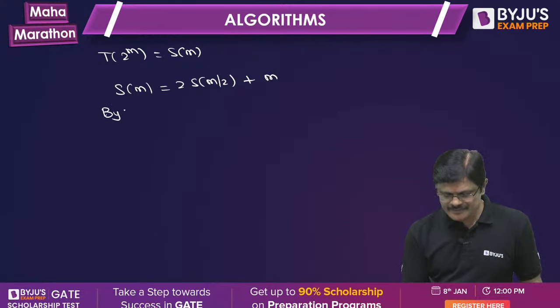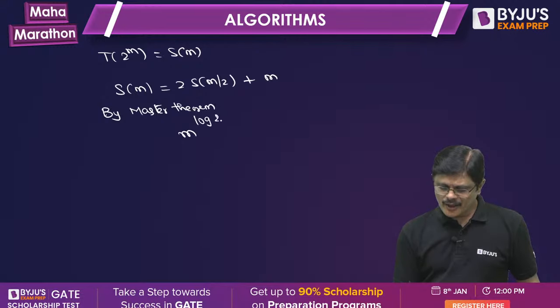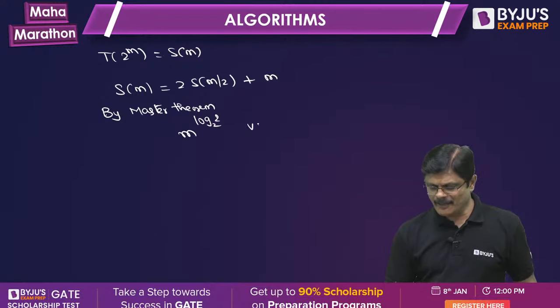so what happens to this? It is m power log 2 to the base 2 compared with m, which is m versus m, same order of growth. Therefore S of m is equal to m log m, but S of m is nothing but T of 2 power m, which is nothing but m log m.